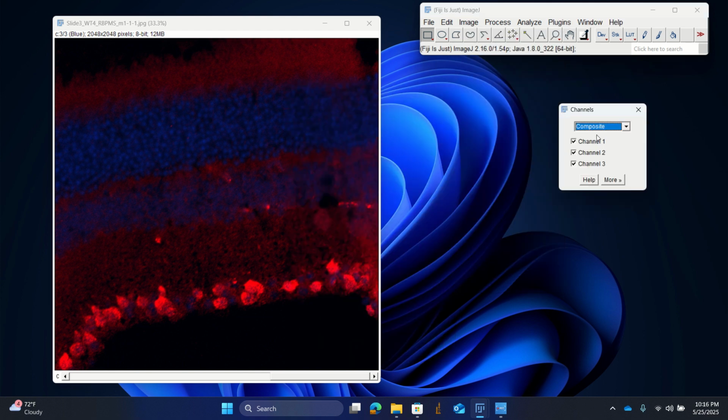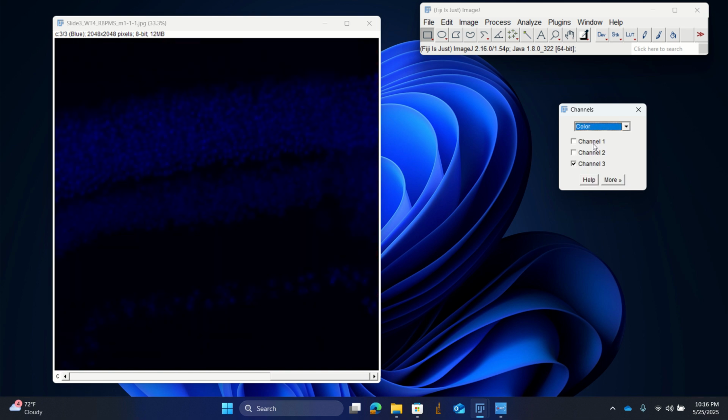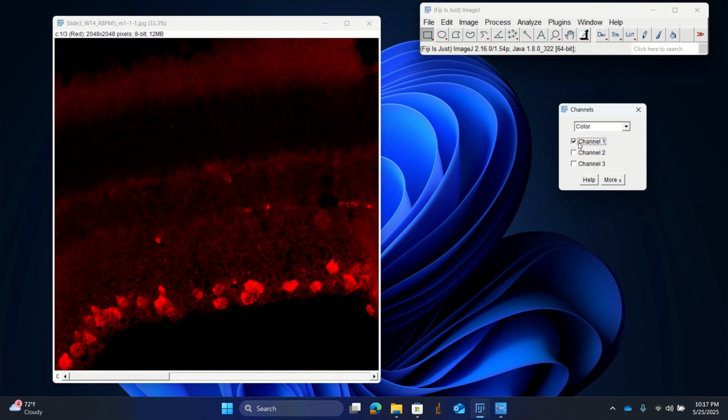So we can show the different channels that are within the tissue. And here channel 1 gives us the RBPMS, and that is the one that we are going to subtract the background from.